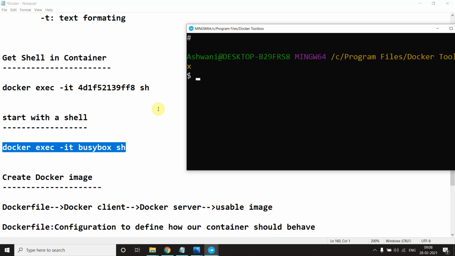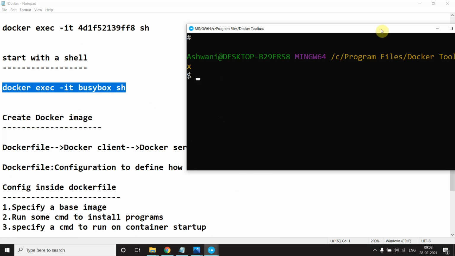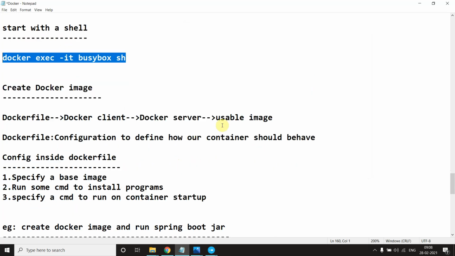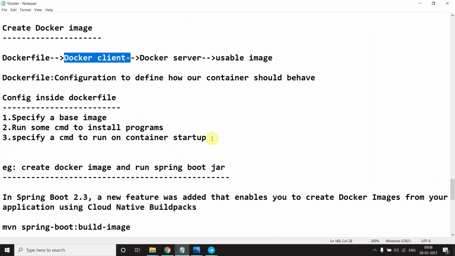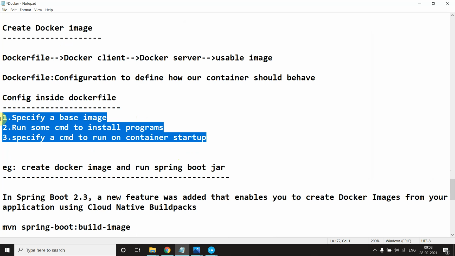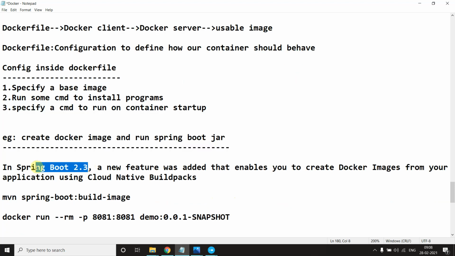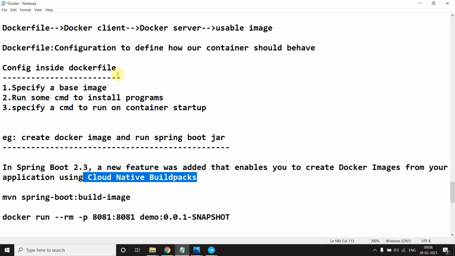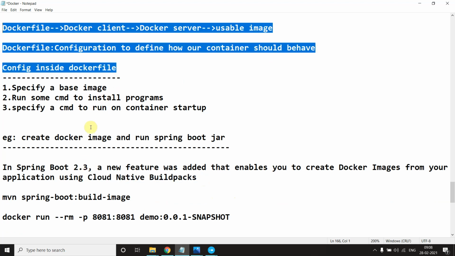Okay, now create a Docker image. There are some ways of creating a Docker image. One is you have to create a Dockerfile and mention a few steps, like specify the base image and run install program. But a pretty cool thing which I want to tell you is a feature introduced in Spring Boot 2.3, called Cloud Native Buildpack. You don't need to do this Dockerfile stuff and all. You just go to your application.